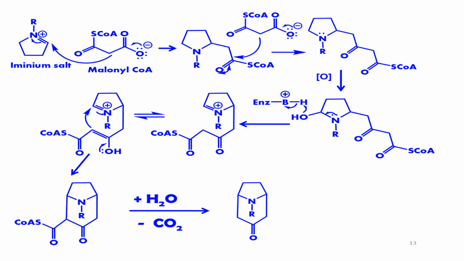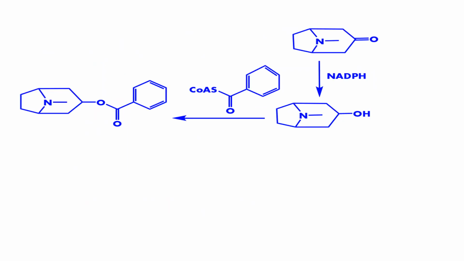So now the iminium salt intermediate can be reacted with malonyl CoA, which can be used as an extender unit so as to generate this intermediate. Again, this intermediate can undergo oxidation, and finally it produces what? An alkaloid. So this is the biosynthesis pathway of how an alkaloid can be generated from ornithine. Yeah, this is also an alkaloid. Maybe different secondary modifications can take place so as to produce the final structure of the alkaloid.